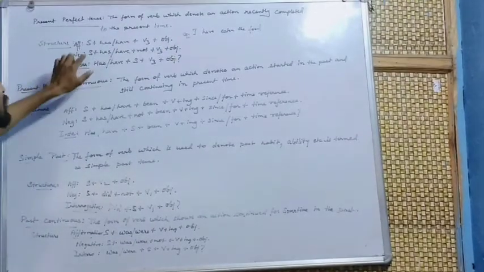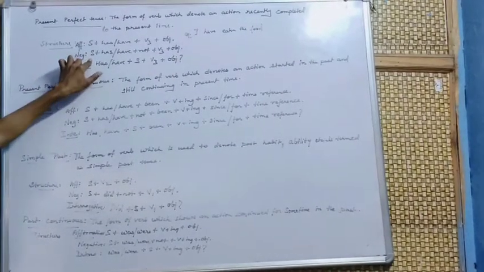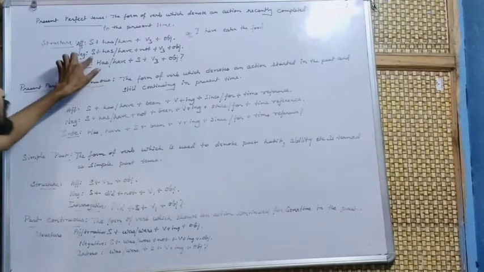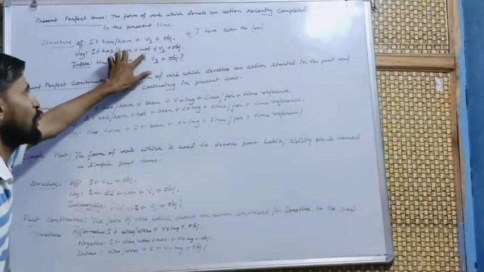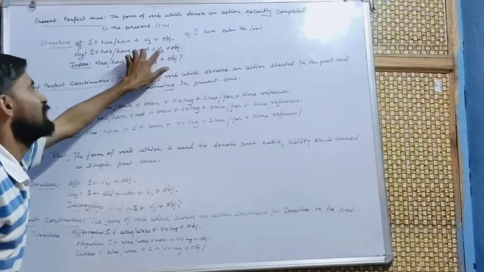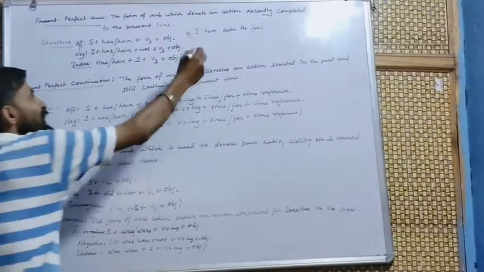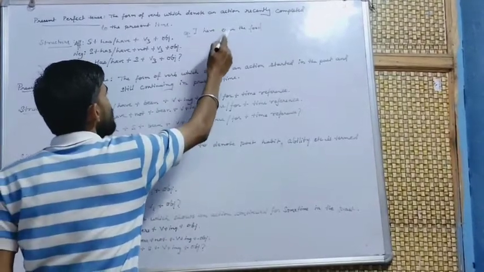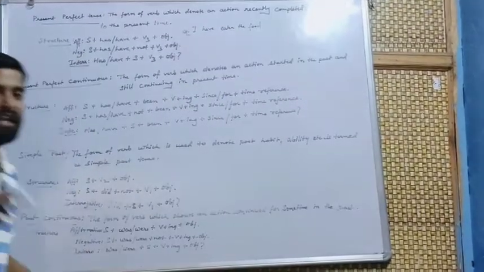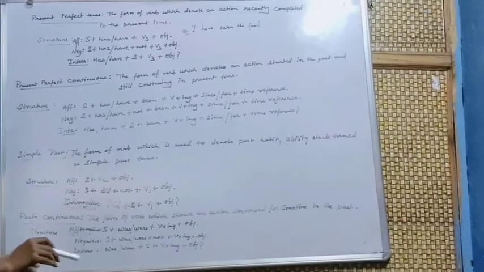If we have to form it negative, the structure is subject plus has/have not plus V3 plus object. I have not eaten the food.